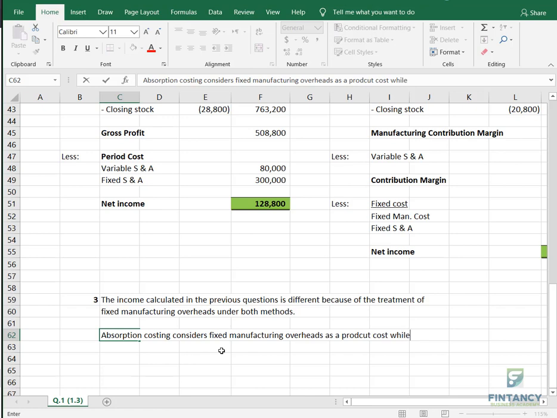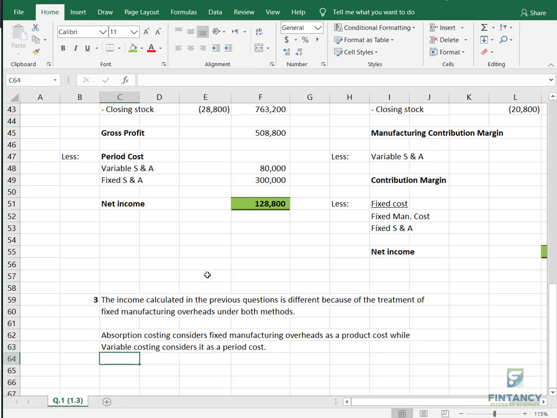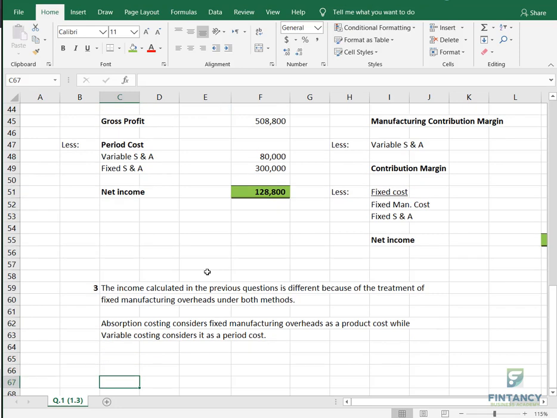While variable costing considers it as a period cost. Getting it, everyone? So try not to make spelling mistakes in exam. Product. Absorption costing considers fixed manufacturing overheads as a product cost, while variable costing considers it as a period cost. Okay, this is the answer for this question.